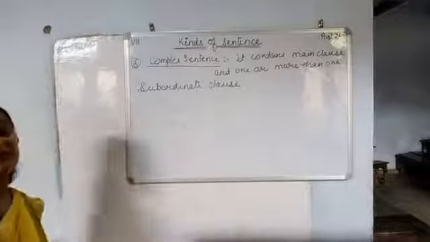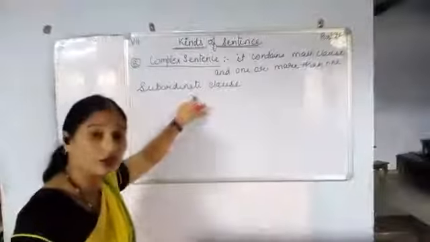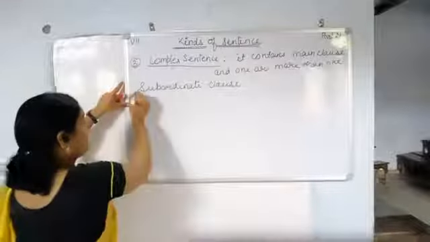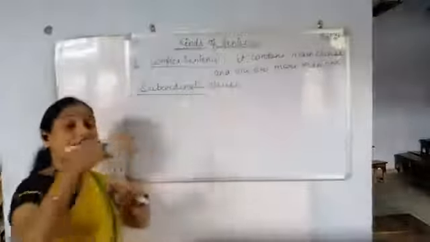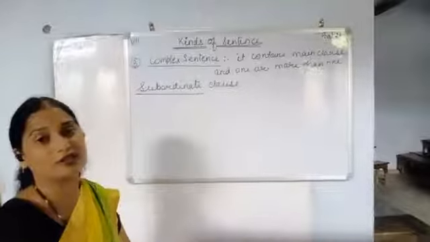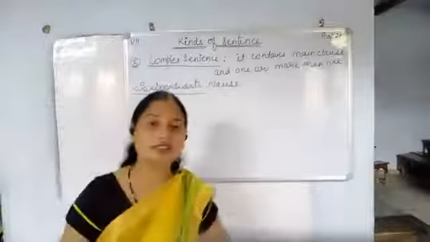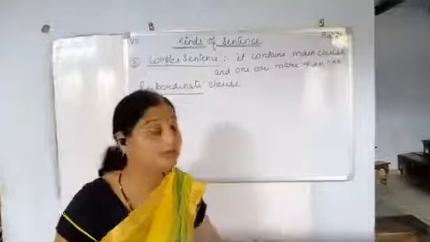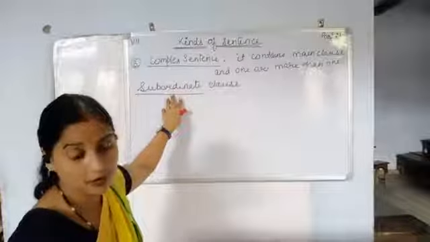Clear? Now the meaning of subordinate clause we have already read. It is a clause that depends on the main clause, a kind of clause that is dependent upon the main clause.